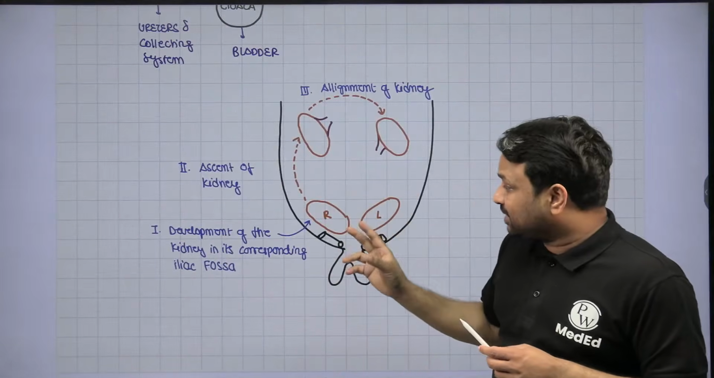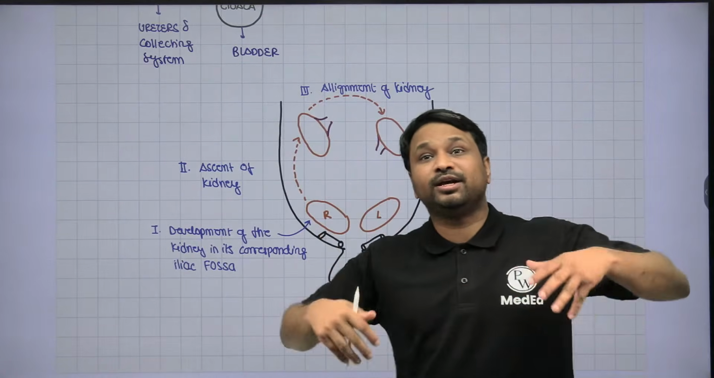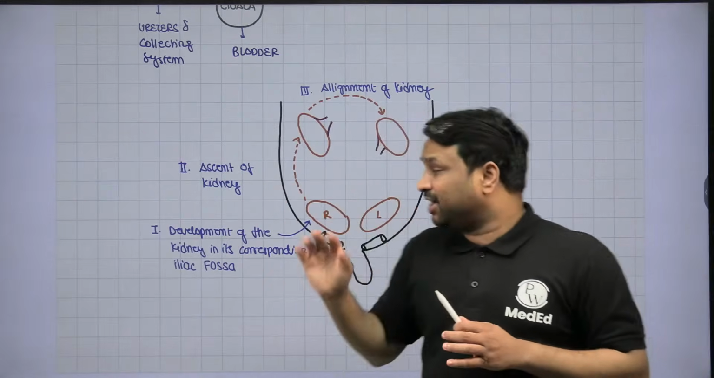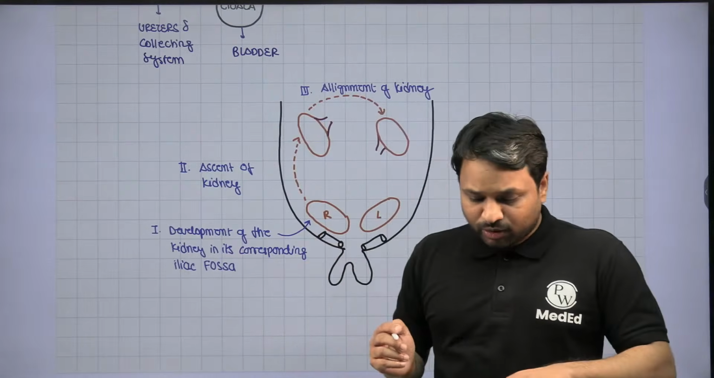Once the kidney development is complete, they develop in their corresponding iliac fossa. From there, they ascend into corresponding lumbar regions. From there, they align themselves so that they can drain. And these are 3 things: development, ascent, and rotation are the 3 phenomena that are going to occur during the development.